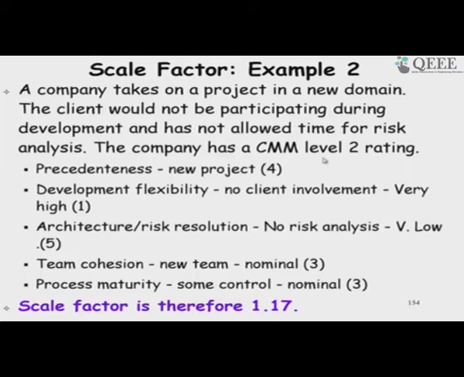The company has a CMM level 2 rating and takes on a project in a new domain. The client has not participated during development, and has not allowed for risk analysis.